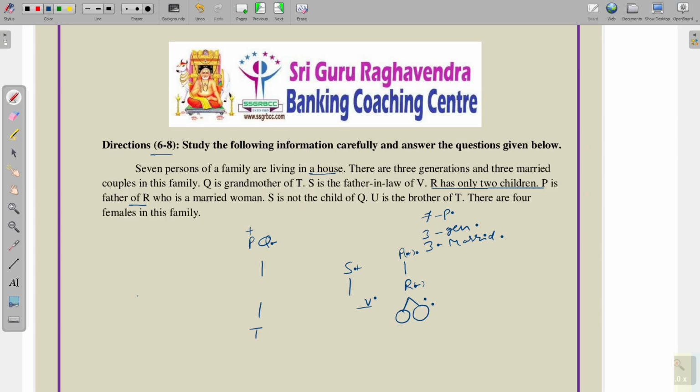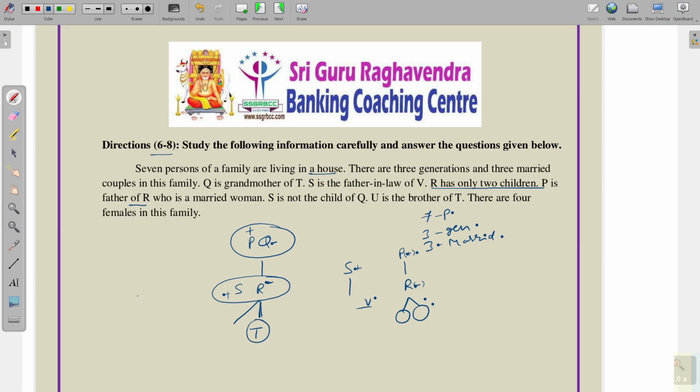So P and Q both are husband and wife, and R is the daughter of P and Q. S is not the son or child of Q. It means S is the husband of R. P and Q both are husband and wife. Next, R has 2 children.